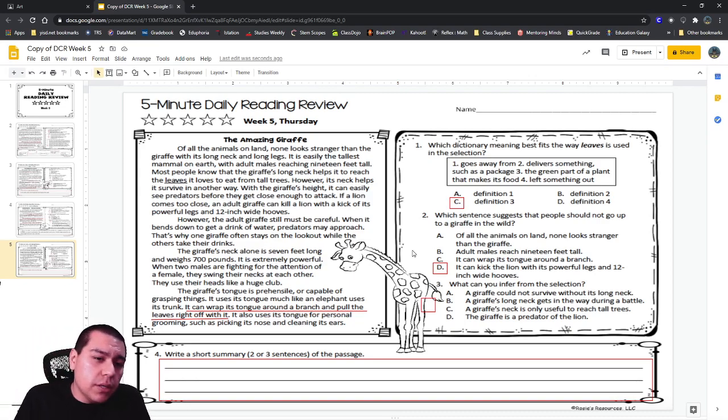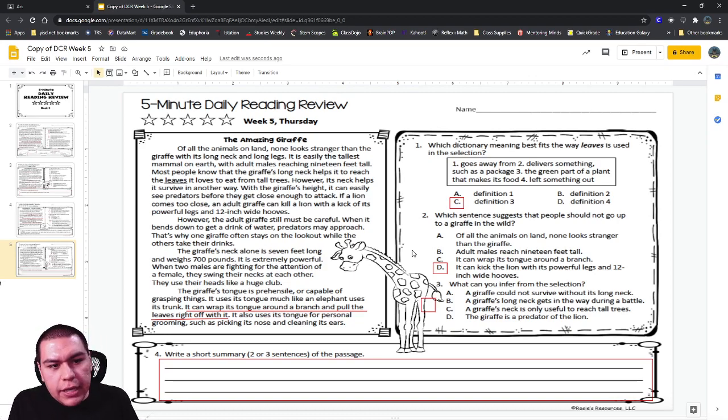Sentence 3. What can you infer from the selection? And again, we said infer means that you're going to take a guess, but it's not just any kind of guess. It's a guess that you have proof for. So like we said, if mom walked into the house and you had chocolate all over your mouth, she said, "Who's been eating my chocolate cookies?" You have a mouthful of chocolate. She's got a pretty good guess about who's been eating those cookies.